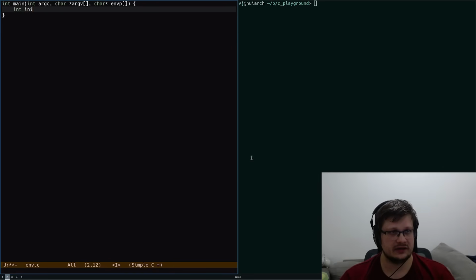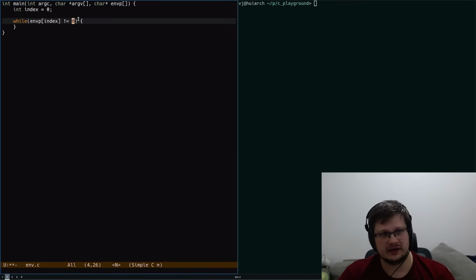So let's have some index that is 0 and just print all of the environment variables in a loop, if I can type today, until envp[index] equals 0, because this array ends with a null terminator. Always, always, always.